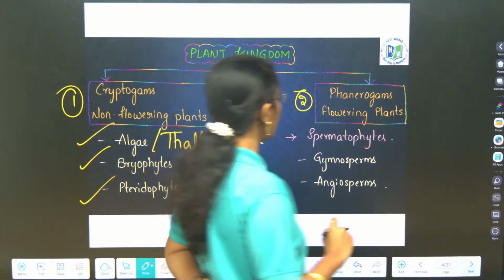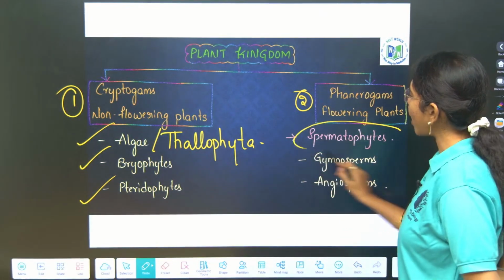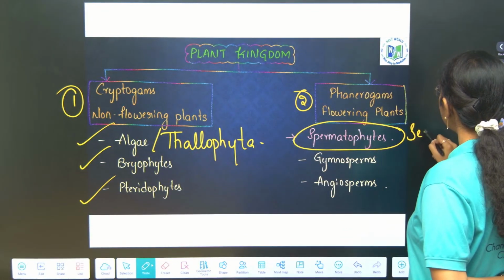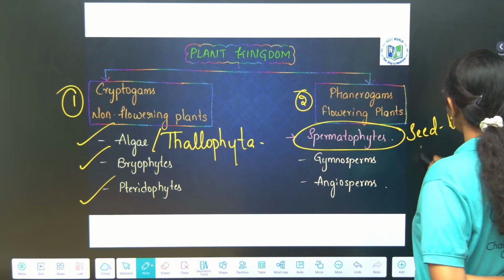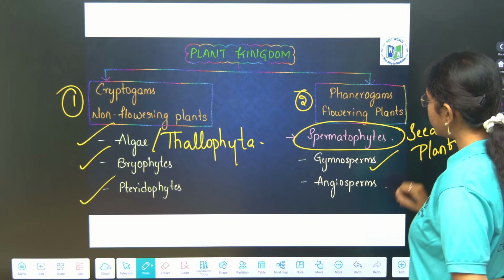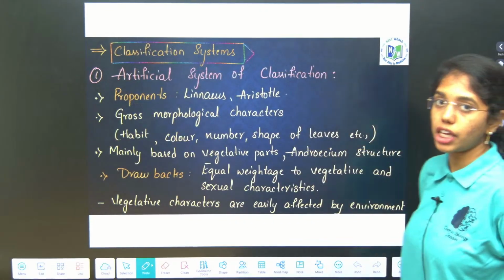Phanerogams, flowering plants, are also called spermatophytes, which means seed bearing plants. They include gymnosperms and angiosperms.